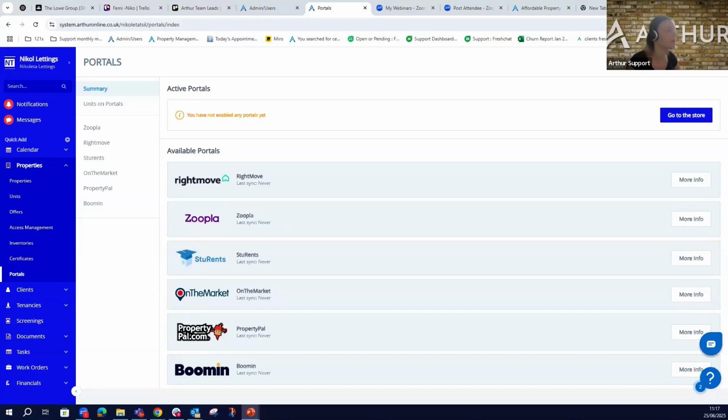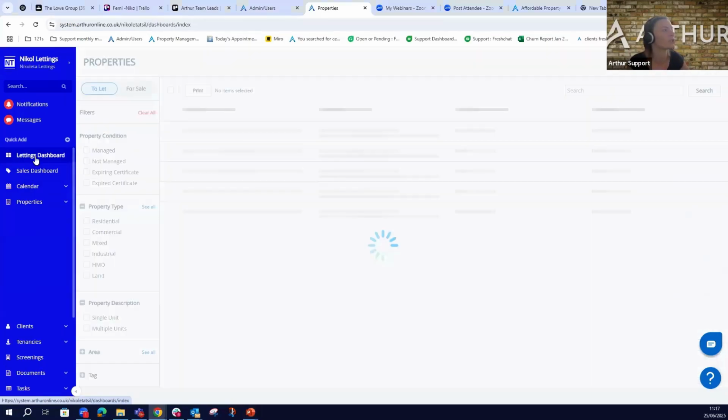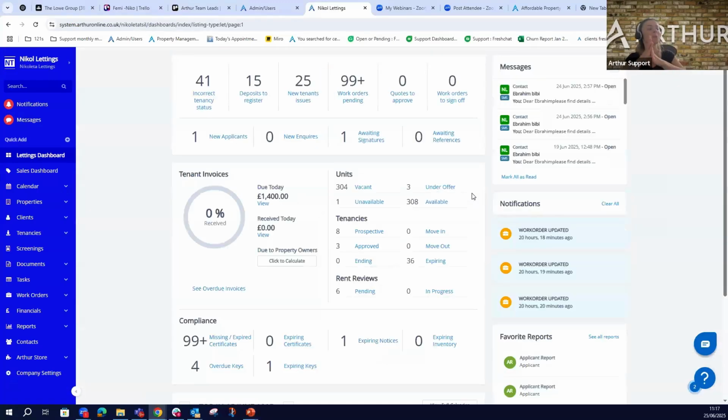Okay. So, as we said before, you will be integrating directly, which means that moving on, as soon as they send an inquiry for a viewing from any of these portals, this inquiry will be coming through. I suppose that at the moment you're getting these notifications in your inbox, right? But later on, after you integrate, these notifications will be coming here and here. So they will be getting created as a brand new applicant.